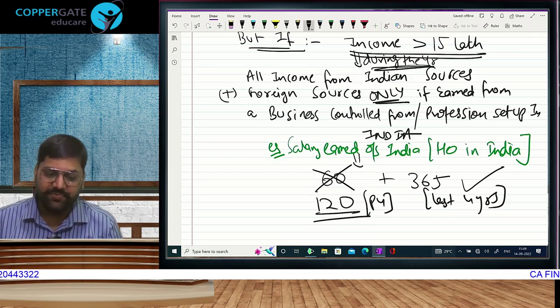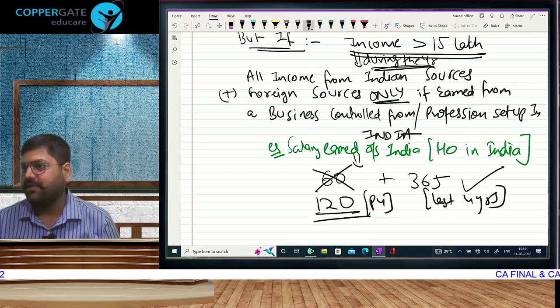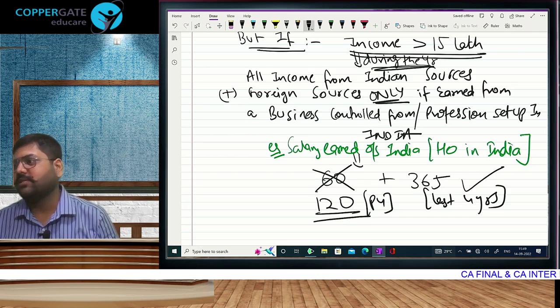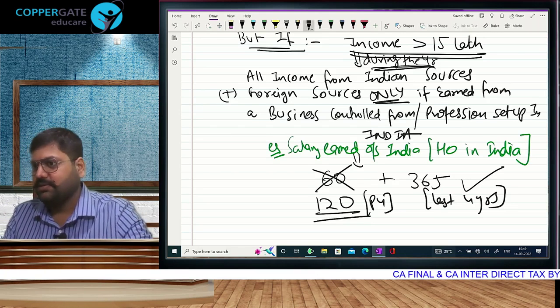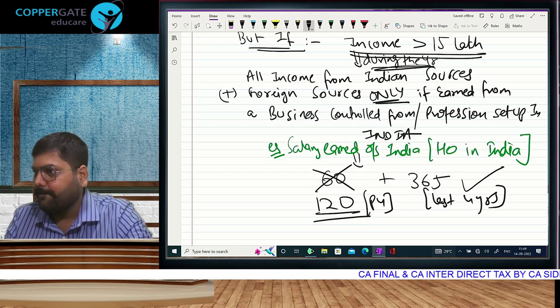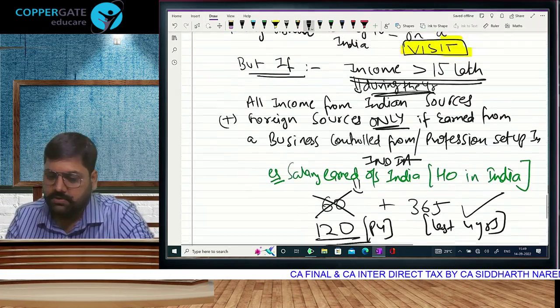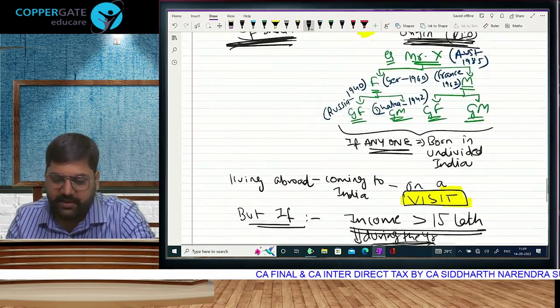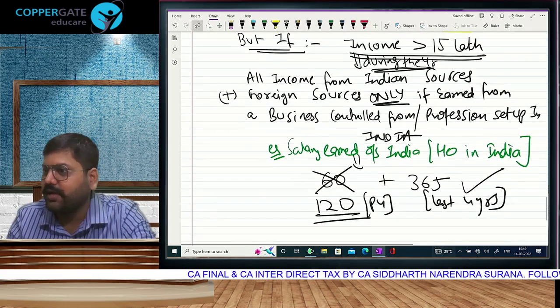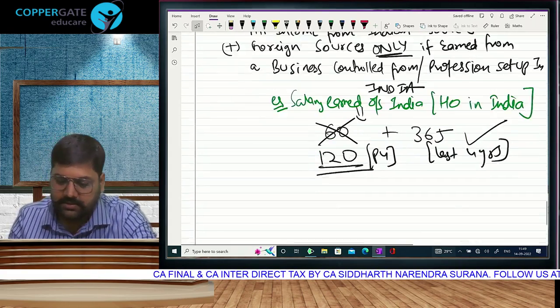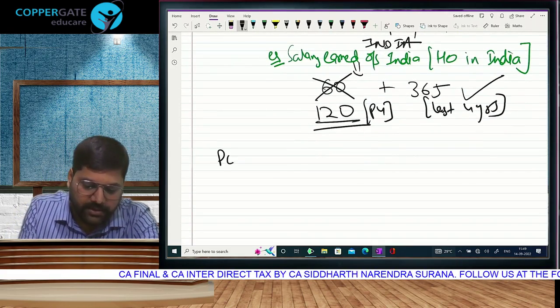But have we understood when this condition will get reactivated or revived? Not in the original form but in the form of 120 and 365 days. Very clear? One more point is there. That way, you can say that the 2 exceptions are over. Can I say this is exception ka exception? Yes. Just one point to be noted.